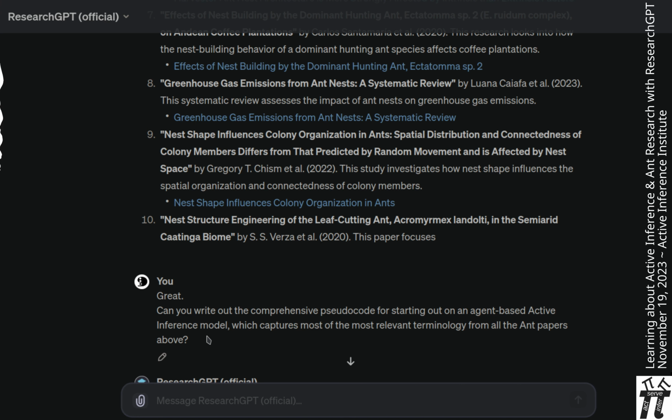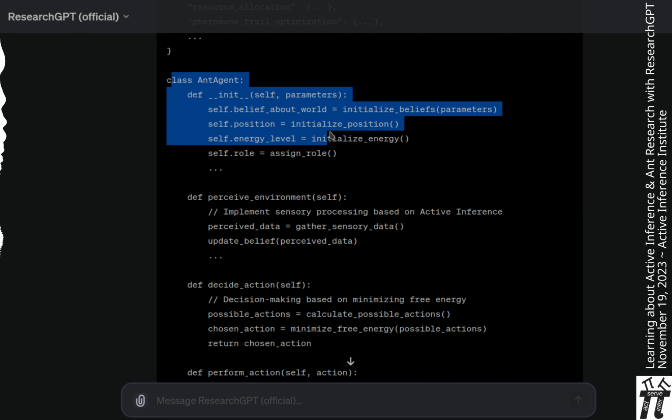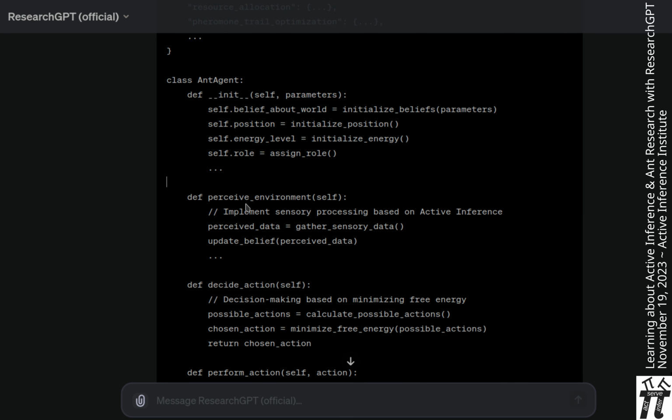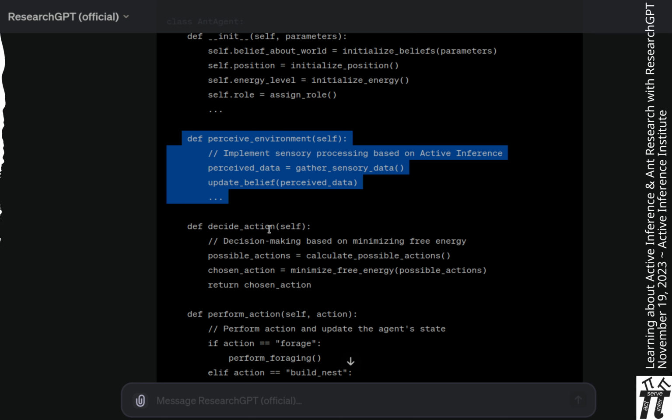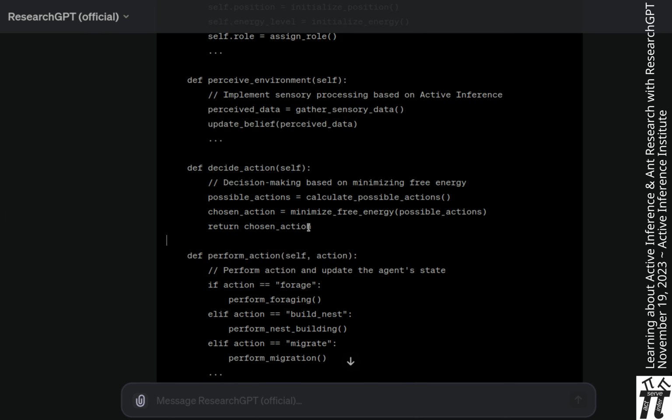So I wrote, great. Can you write out the comprehensive pseudocode for starting out an agent-based active inference model, which captures most of the relevant terminology from all the ant papers above? And it did this. The ant behavior studies parameters were initialized. The ant agent was defined in terms of its perception of the environment and action selection, sense making and decision making, that is based upon minimization of free energy.